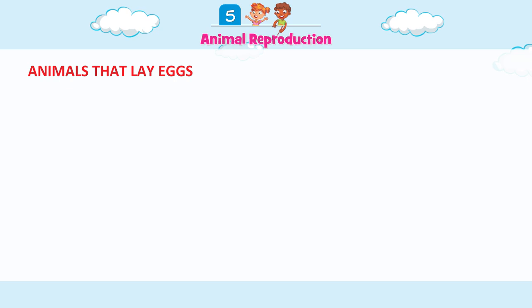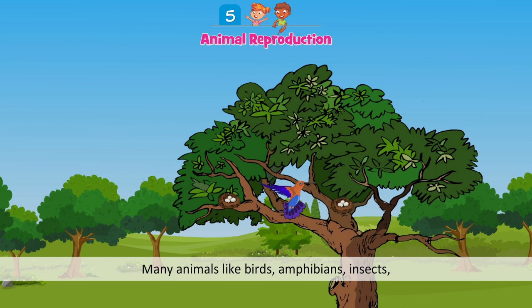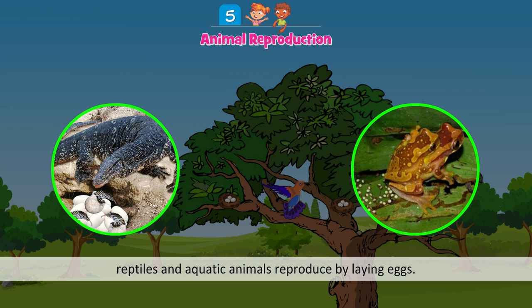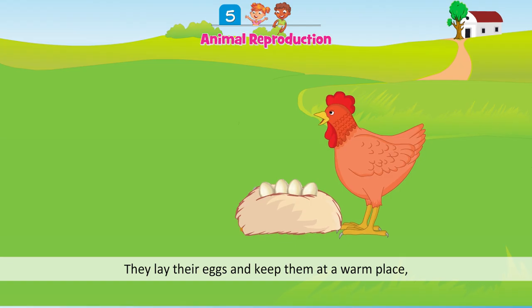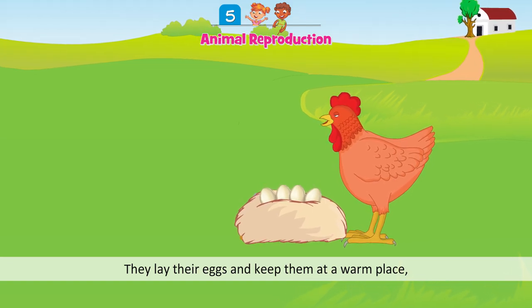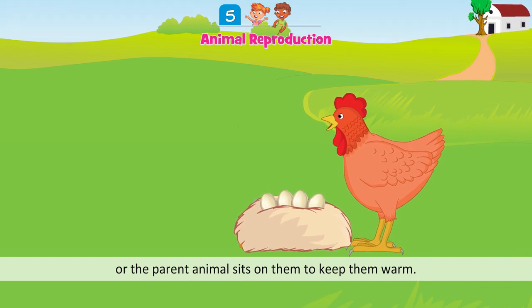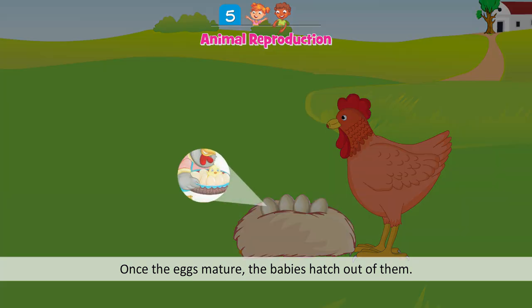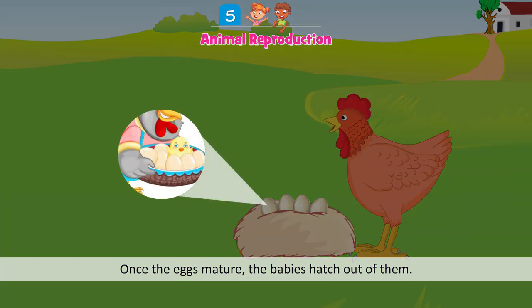Animals that lay eggs. Many animals like birds, amphibians, insects, reptiles, and aquatic animals reproduce by laying eggs. They lay their eggs and keep them at a warm place, or the parent animal sits on them to keep them warm. Once the eggs mature, the babies hatch out of them.